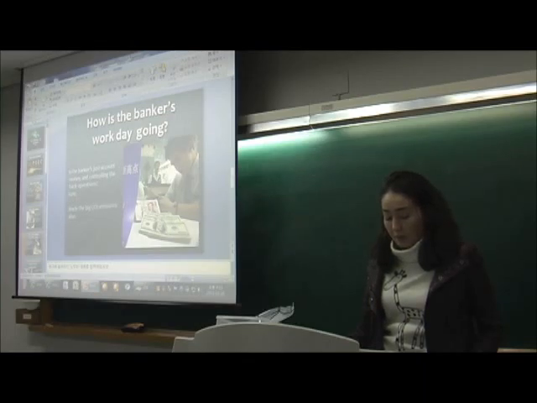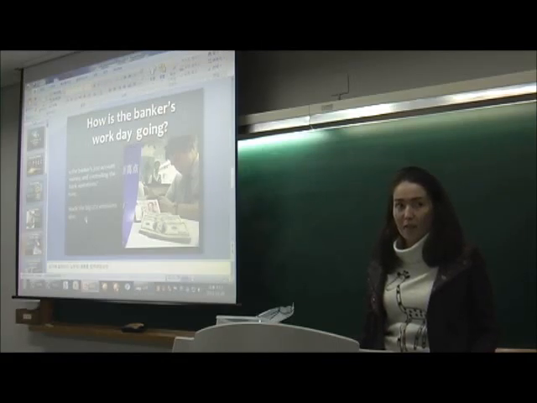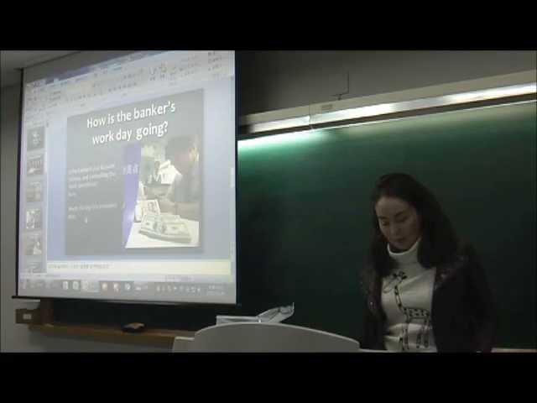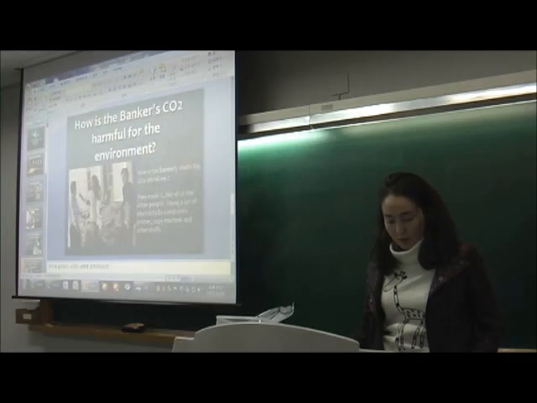How do bankers work? Is a banker just counting money and controlling the bank operations? Sure, but they also have big carbon dioxide emissions. They make a big footprint also. How do they do it? How are bankers and carbon harmful for the environment?